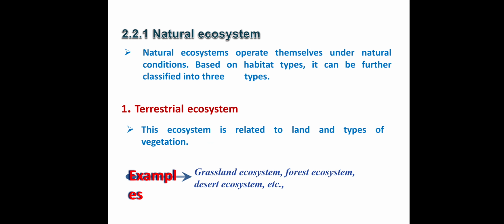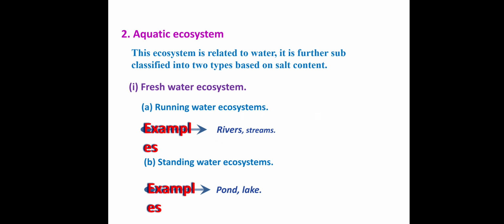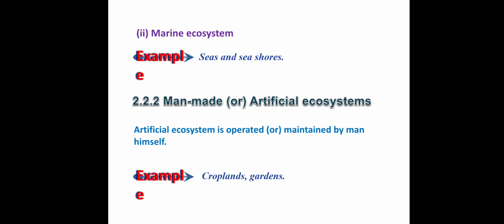So natural ecosystems are classified into two. Terrestrial is related to land: grassland, forest ecosystem, and desert ecosystem. Aquatic ecosystem is related to water, running water and standing water. Running water means lotic, standing water means lentic. Marine ecosystem contains salt water. Second one, artificial ecosystem, created by man-made sources: croplands, gardens, dams, etc.